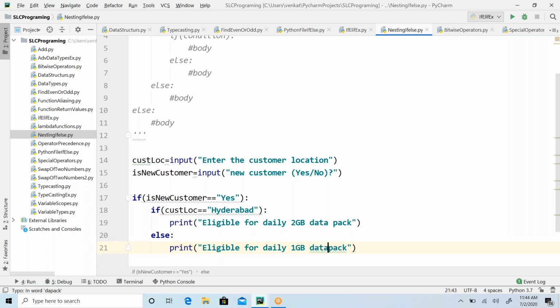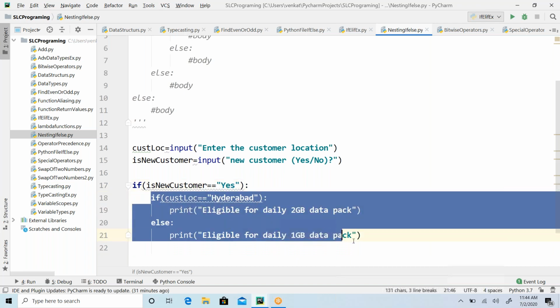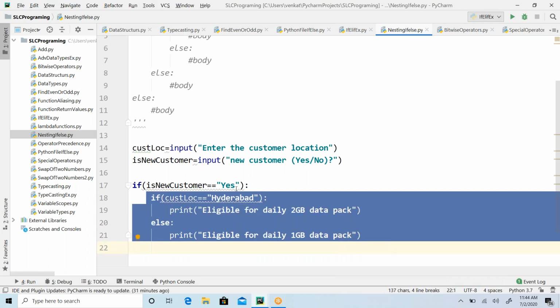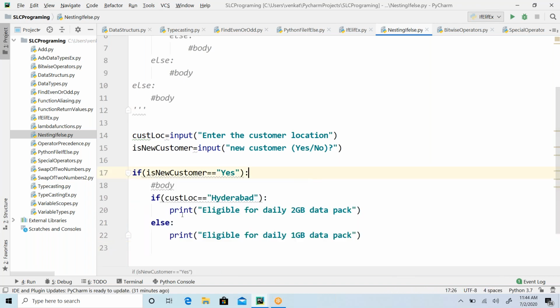The requirements, how the requirements come up, I hope you are understanding. Is he a new customer? Yes. Then only if he's a new customer, all this code is going to execute, because all this code is the body of this if condition, correct? This is this particular if condition's body, because we're maintaining one tab space. So this whole block belongs to this condition, and this print statement belongs to this if. This print statement belongs to this else.